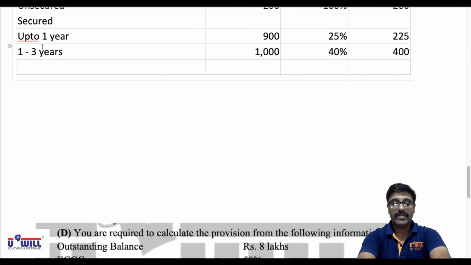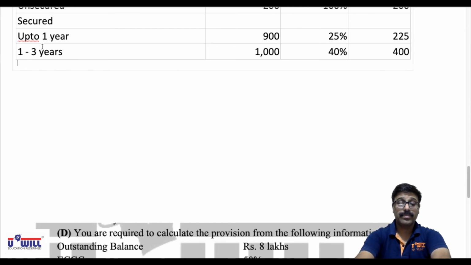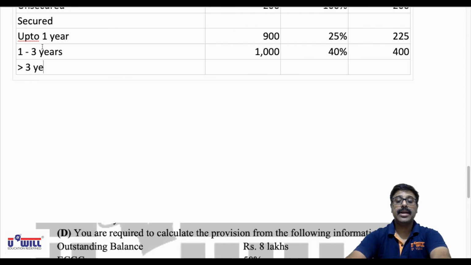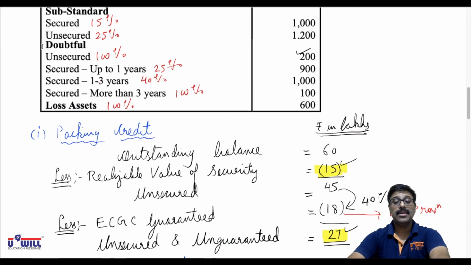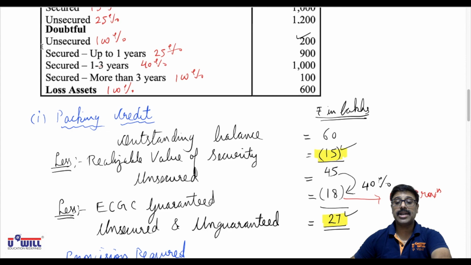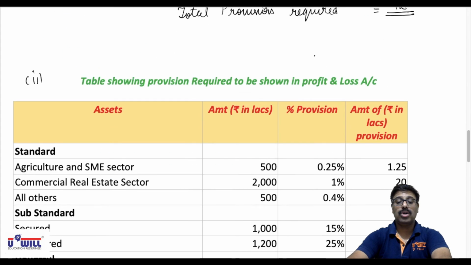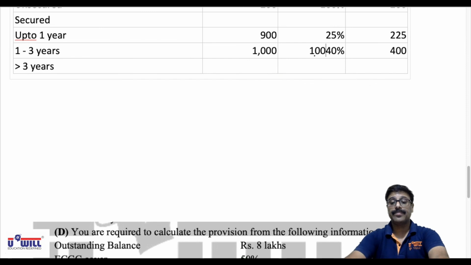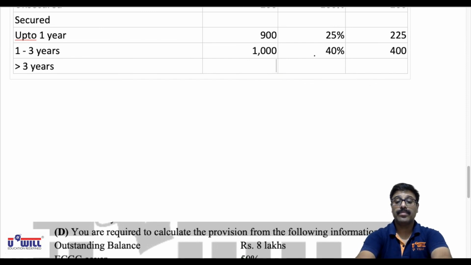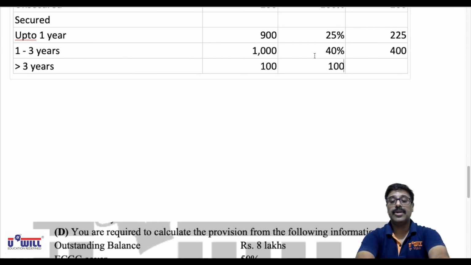And whatever is outstanding for more than 3 years, on that again 100% provision is required. So on more than 3 years outstanding of 100 lakhs, 100% provision is required, so 100 lakhs.